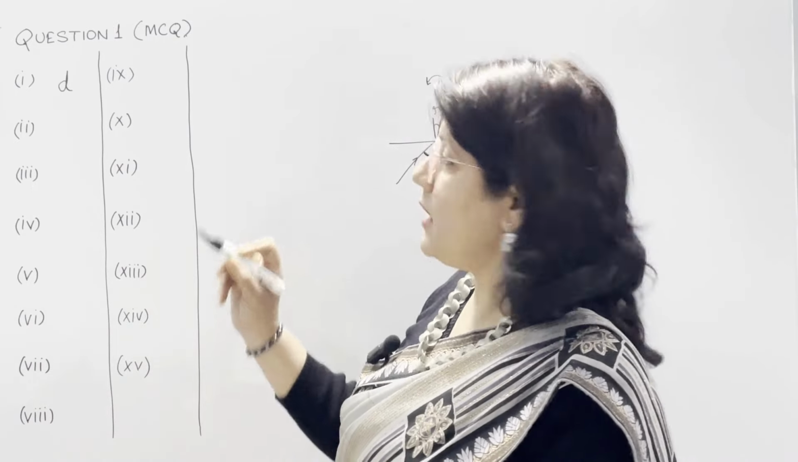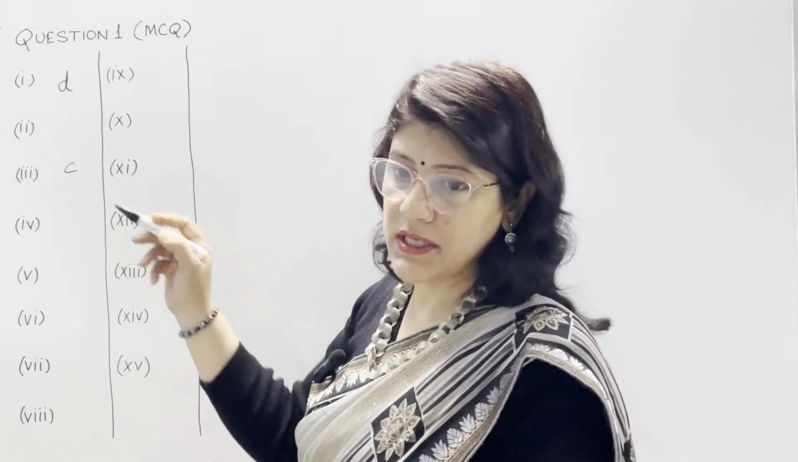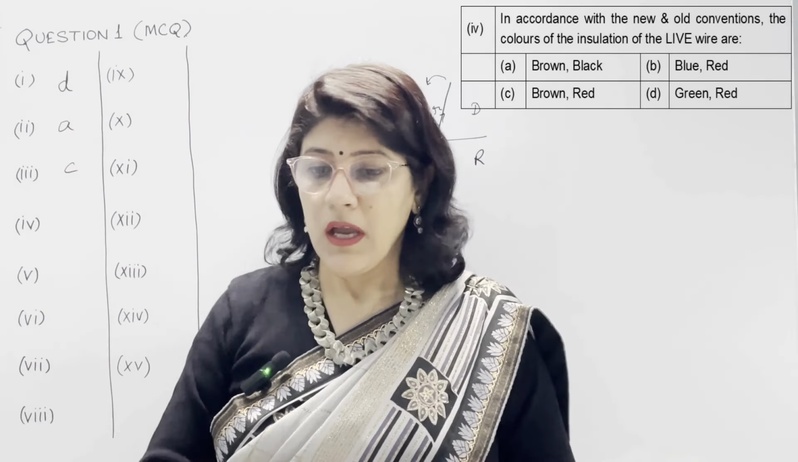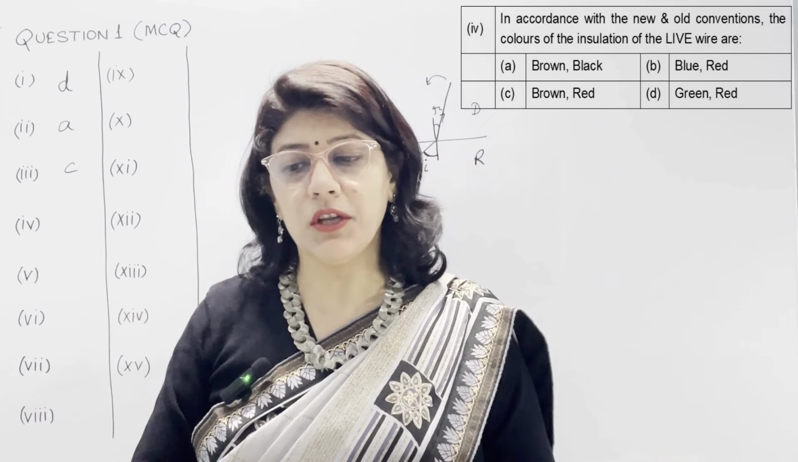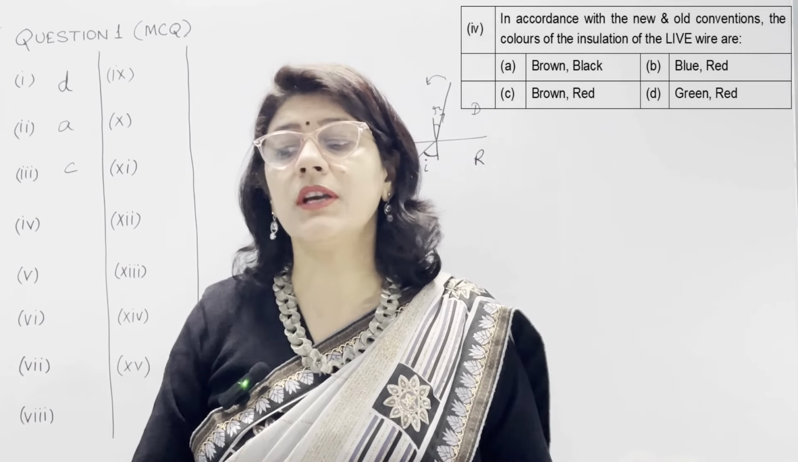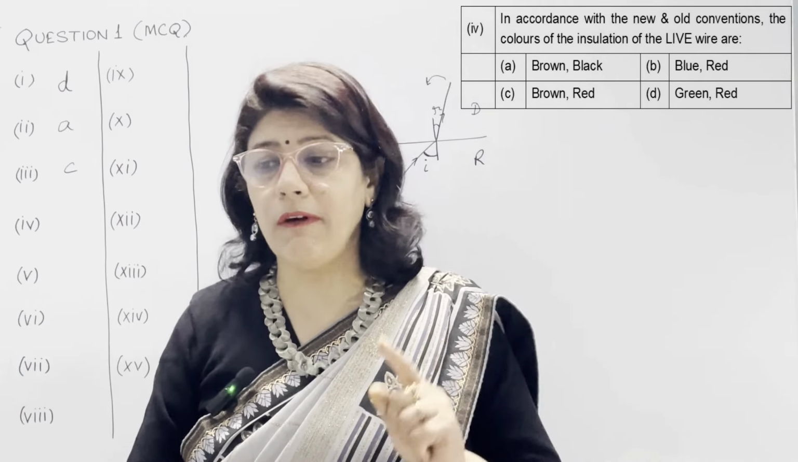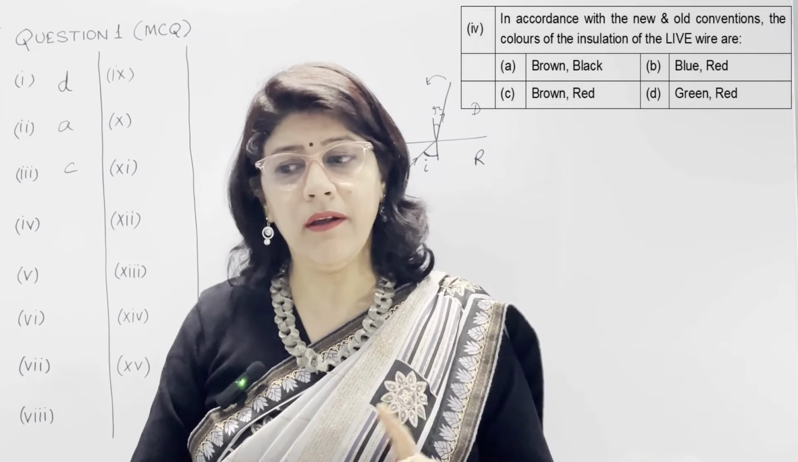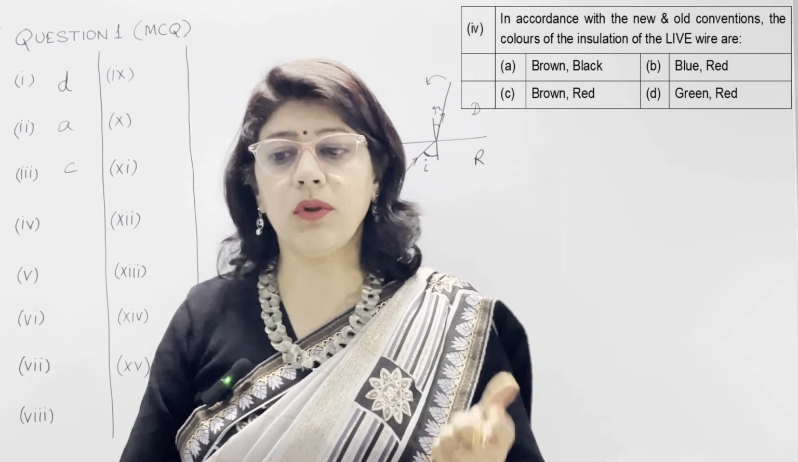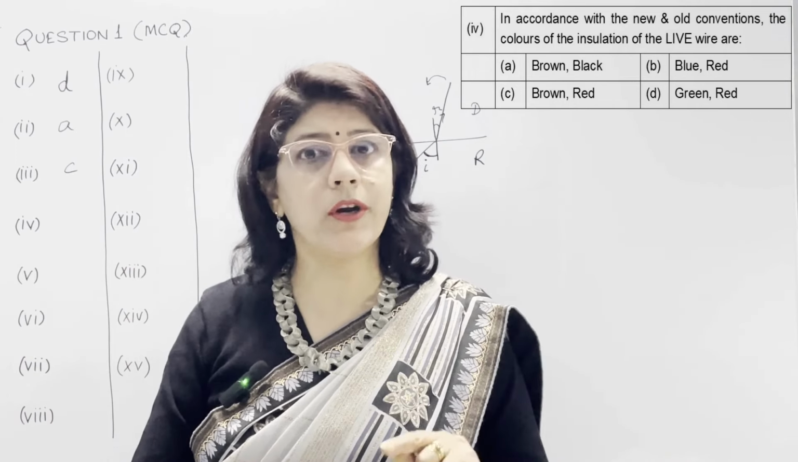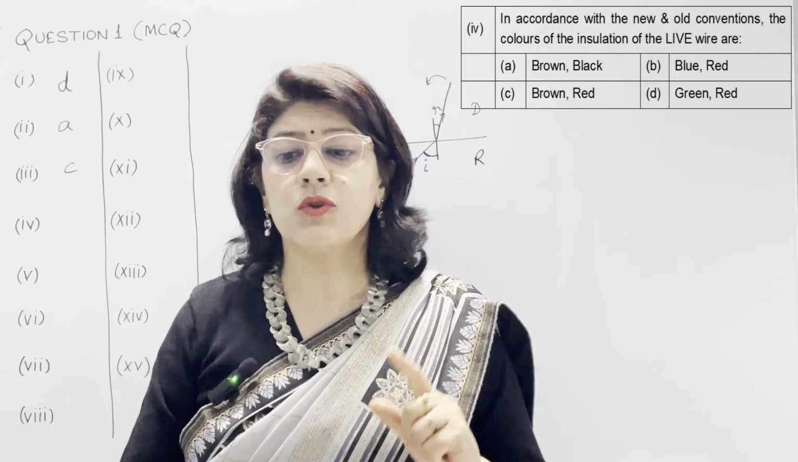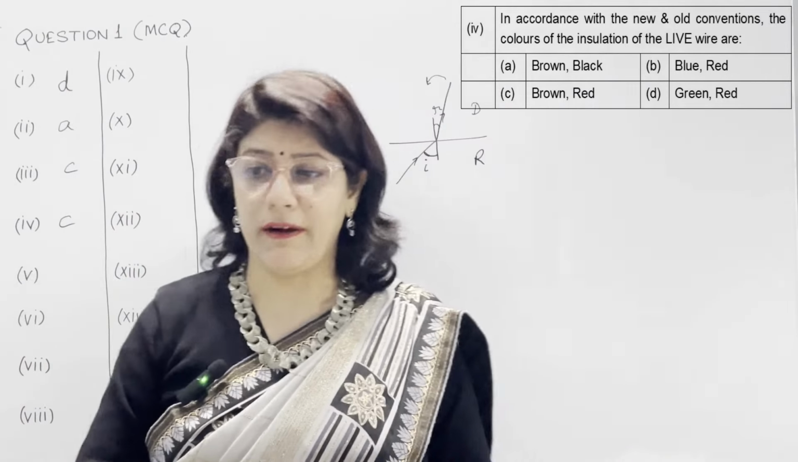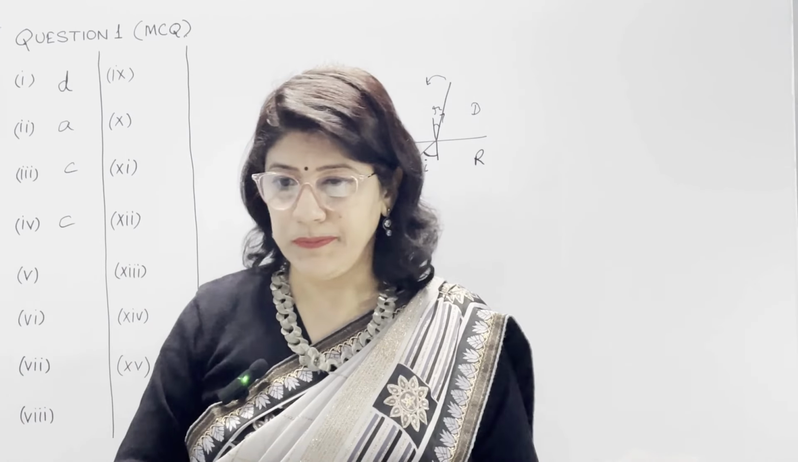So in part number 3, our C option diamond is correct, and in second part A option is correct, greater than unity. In fourth part, in accordance with the new and old conventions, the colors of the insulation of live wire is brown and black, blue and red, brown and red, green and red. So according to the new convention, the color is brown. According to the old convention, the color is red. So correct option is C, which is brown and red. For live wire, we use these colors.